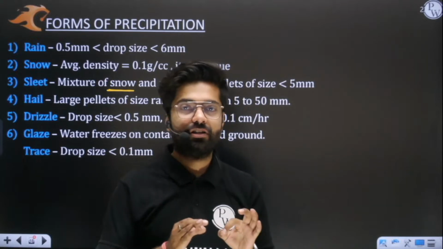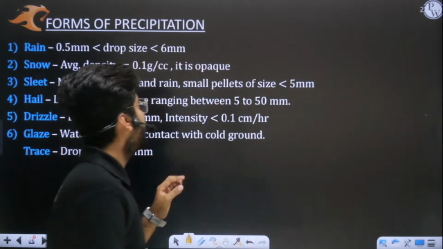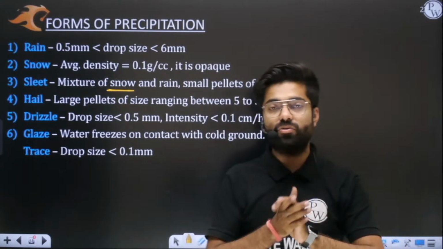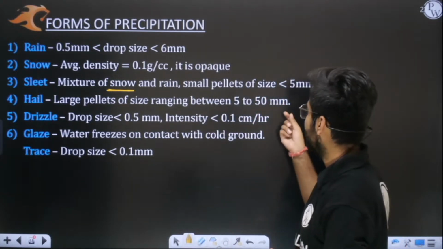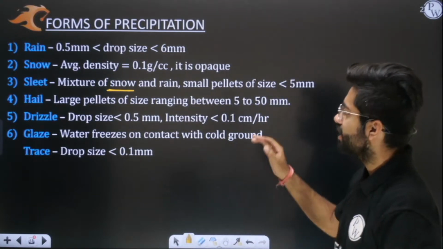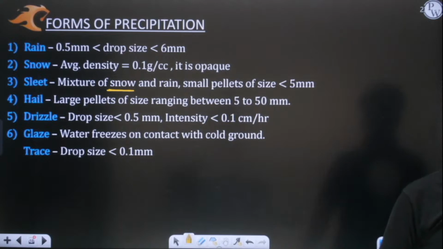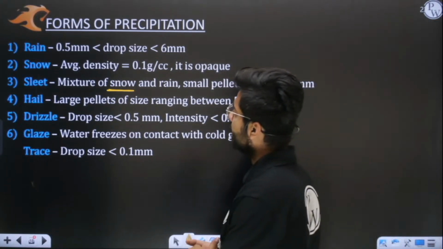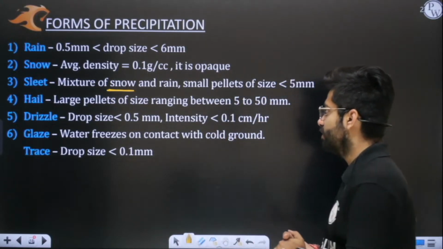So mixture of snow and rain is what? It's sleet. And in this you will see that small pellets of snow are falling whose size is less than 5 mm. I hope this is very clear to you. Now the next one which we have here is hail. In hailstorm you need to appreciate that large pellets of size ranging between 5 to 50 mm fall.